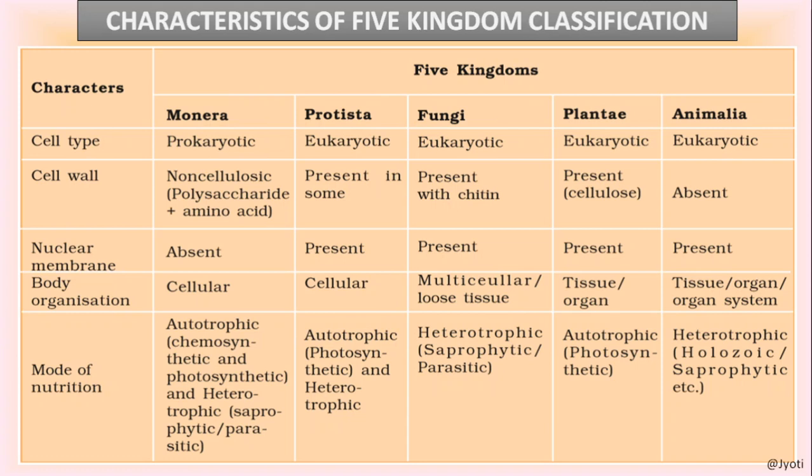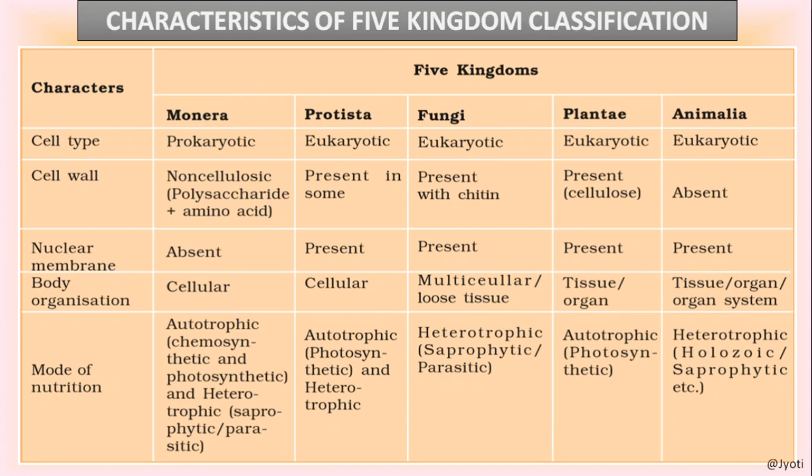Then coming to the mode of nutrition. In case of Monera, they are autotrophic or heterotrophic. If autotrophic, they may be chemosynthetic or photosynthetic. And if heterotrophic, they may be saprophytic or parasitic. Protista may be autotrophic or heterotrophic or both.